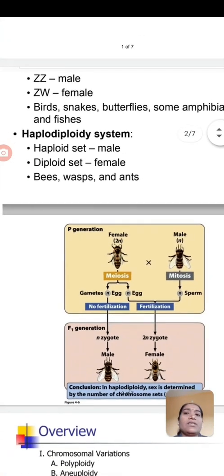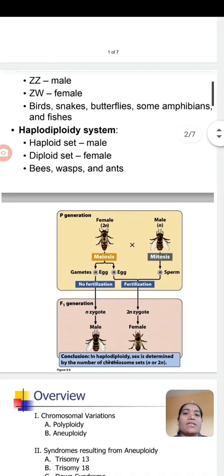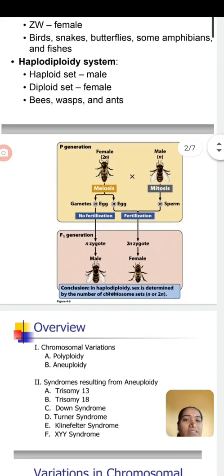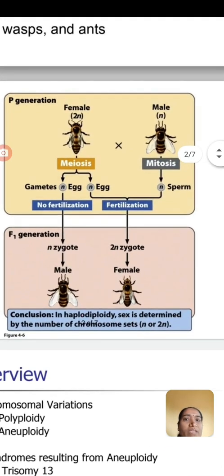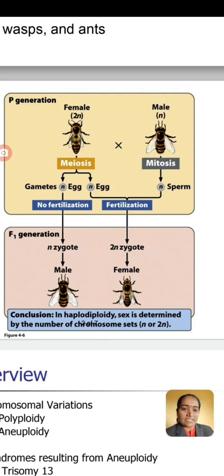In birds, snakes, butterflies, and in some amphibians and fishes also, sex determination depends on the set of chromosomes. Just look at sex determination in honeybees. The female is determined by two sets of chromosomes, while the male is determined by a single set of chromosomes. That means here the female is diploid and the male is haploid.